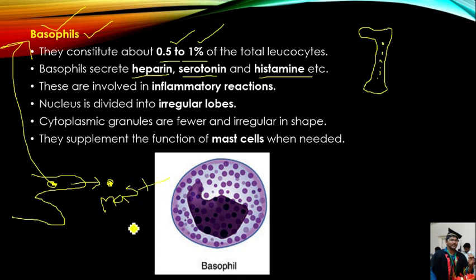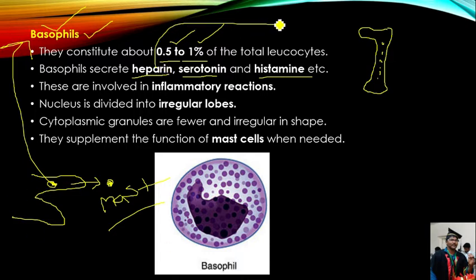If the basophil enters into the connective tissue from the blood, then that is called a mast cell. Hence you can understand that there is no variation between the basophil and mast cell, both are the same only. Basophils produce three types of chemicals, that are heparin, serotonin and histamine, and mast cells also produce the same three chemicals.